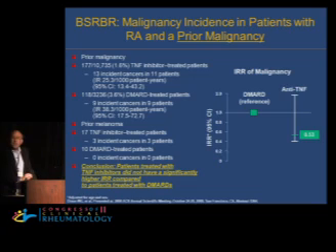Now, this is something that someone asked a question about earlier this morning, and it doesn't completely answer the question, but at least it speaks to it a bit, and that is, what about the patients who have had a prior malignancy? The question this morning dealt a little bit with how long, before you can start a TNF inhibitor after a malignancy. This doesn't speak to that, but it looks at the risk of malignancy or recurrent malignancy in patients who have had a prior malignancy who then go on a TNF inhibitor.